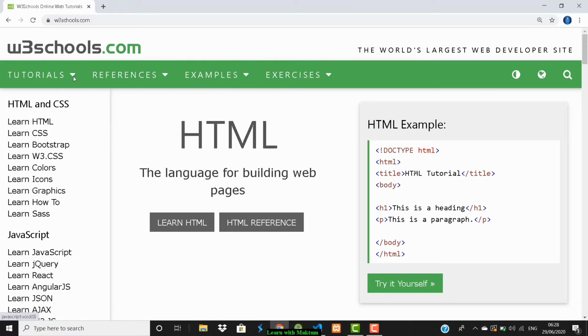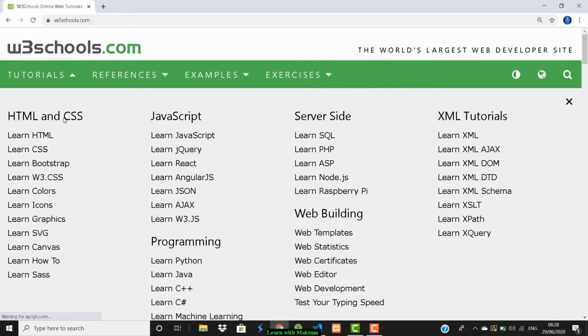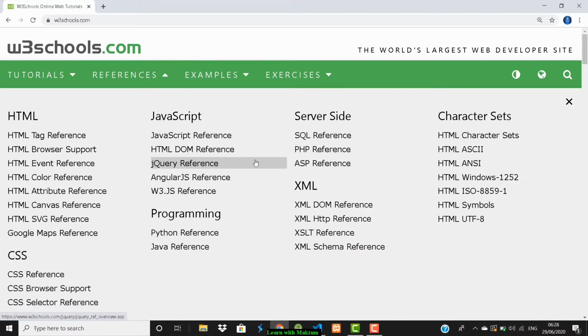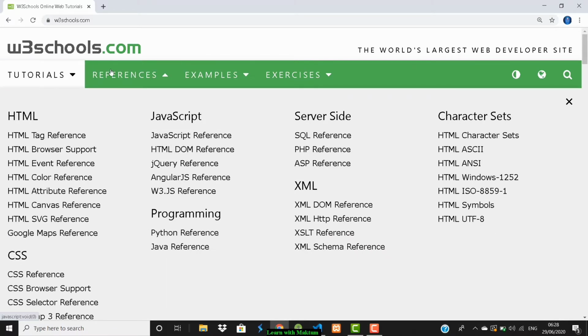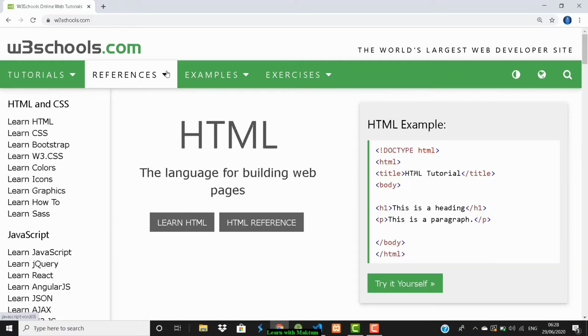Like here, if I click on this, all the tutorials will be shown, and references and examples are available. So these are the menus, we can say. And here there will be a middle main content, and some of the content is assigned on the left side and some on the right side.